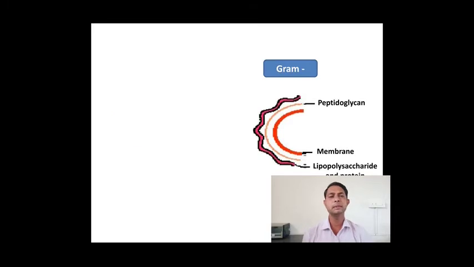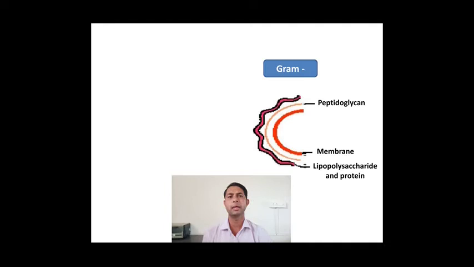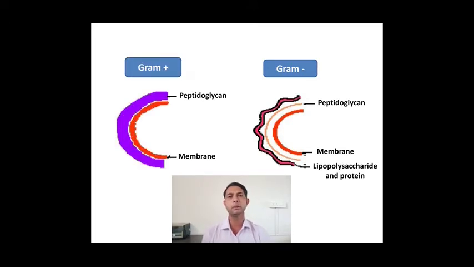Now here you can see the gram negative bacteria. So there are two types of bacteria, gram negative and gram positive. Here you can see the peptidoglycan layer is very small and equally represents a membrane, and along with that peptidoglycan layer there is a presence of lipopolysaccharide and protein towards the external side of the gram negative bacteria.